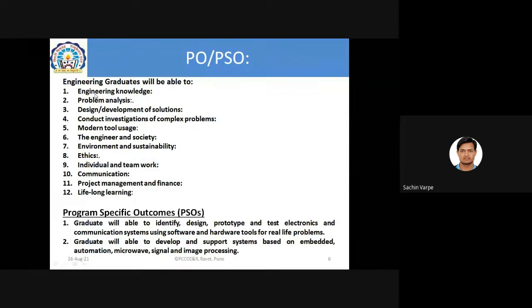From Engineering Mathematics 3, we're not going to map all these POs. We are going to map only engineering knowledge, problem analysis, then PO 9, individual and teamwork from the tutorial sessions, communication even, and the last is lifelong learning, because the concepts from M3 are required throughout engineering life.